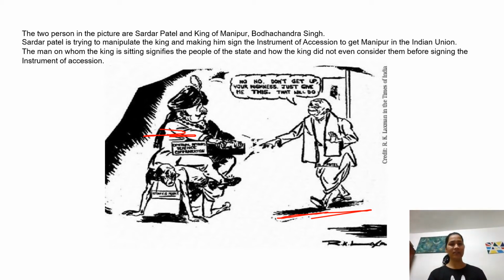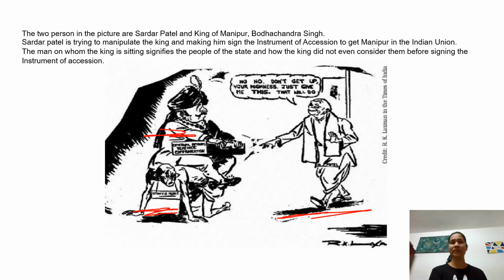And the person on whom the Maharaja is sitting is basically signifying the people of Manipur, right? So from this picture we can conclude that Sardar Vallabhbhai Patel is trying to manipulate the king of Manipur and make him sign the instrument of accession to get Manipur into the Indian Union, right?